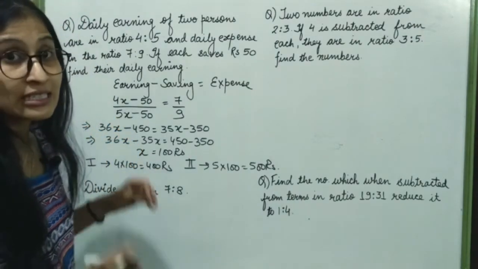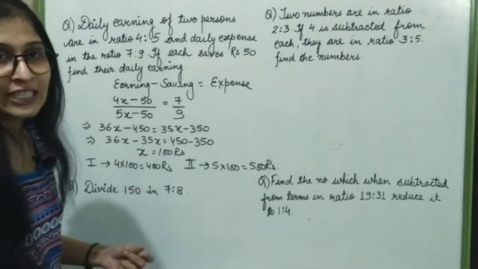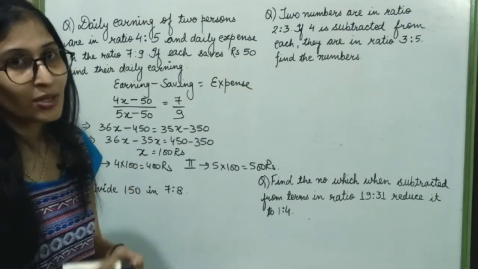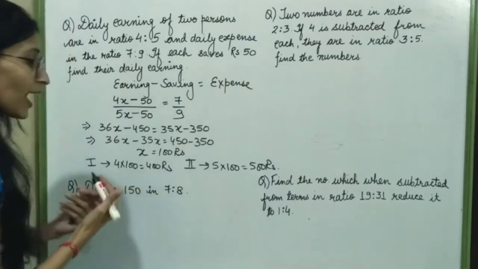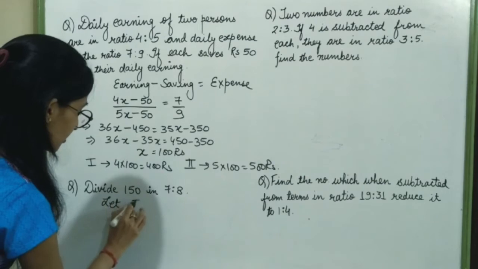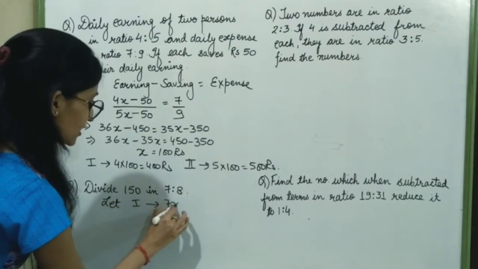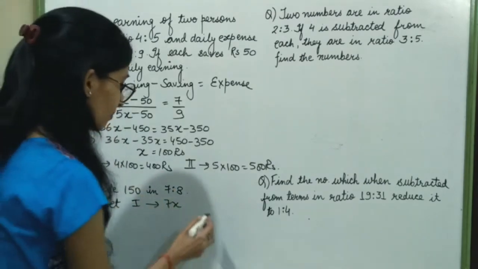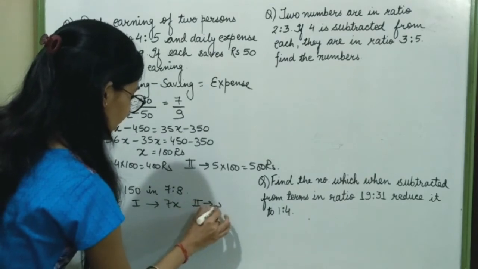My next question is, divide 150 in the ratio 7:8. So I am assuming here that my first part is 7x. Then my second part will be 8x.